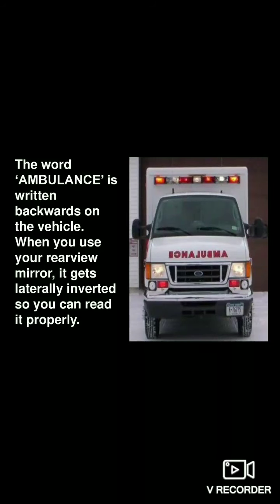Now, in the case of the ambulance, it is written inverted because when the ambulance comes up behind the cars, the drivers sitting in the cars can easily read the word ambulance in the rear view glass without inversion.